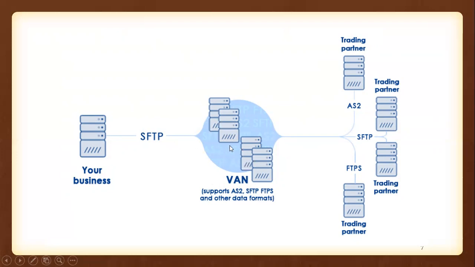Your business has its own VAN mailbox, and your trading partner will also have their own VAN mailbox. From your mailbox, the documents will be sent to the recipient mailbox. This recipient VAN mailbox notifies whenever a new document arrives from the sender system, so the recipient knows that a document or message has been received from so-and-so sender. So this is about EDI via VAN.